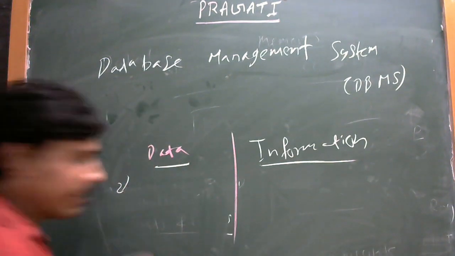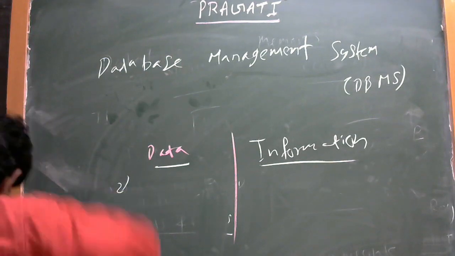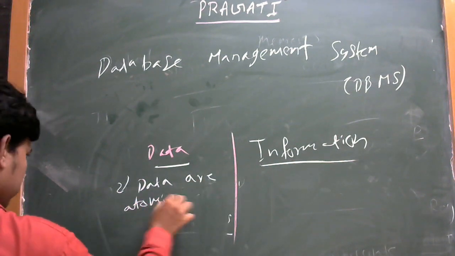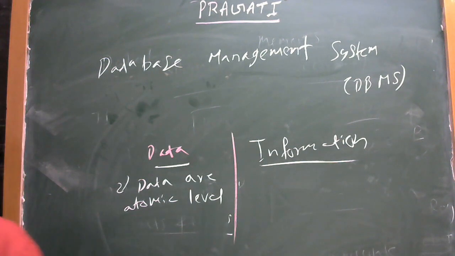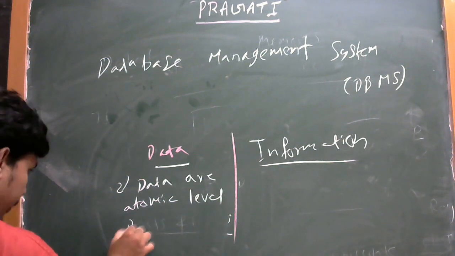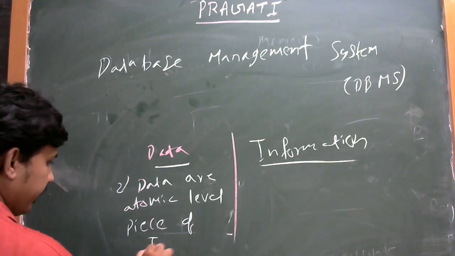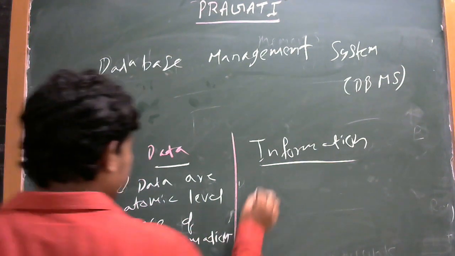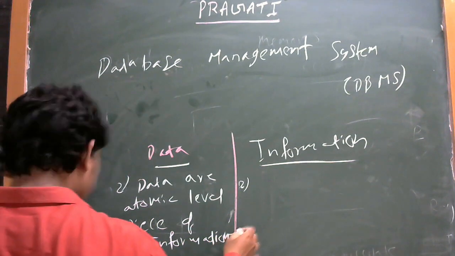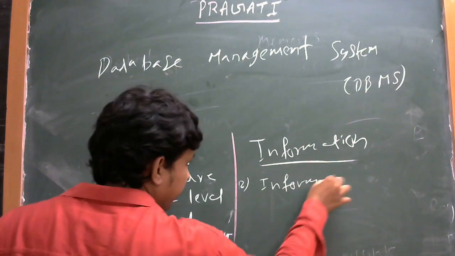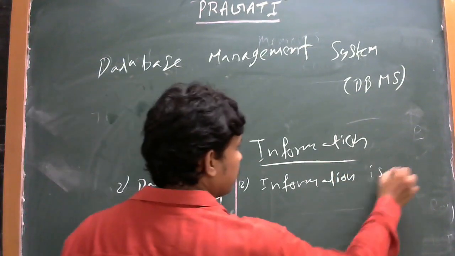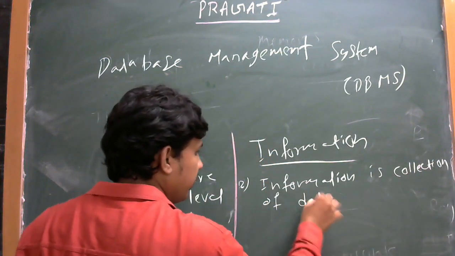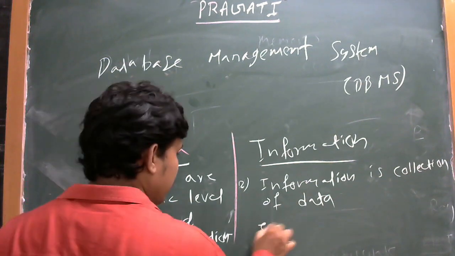Next, second point. Data are an atomic level piece of information. Information is a collection of data.